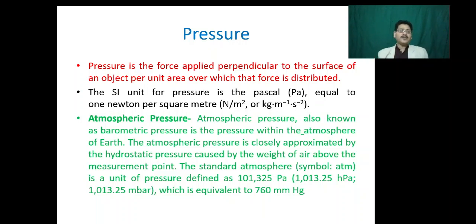So atmospheric pressure, which is also known as your barometric pressure, is the pressure within the atmosphere of Earth. Atmospheric pressure is closely approximated by the hydrostatic pressure caused by the weight of air above the measurement point. The standard atmospheric pressure is 1,01,325 Pascal or 760 millimeter of mercury. All of us know that our Earth is surrounded by a cluster of air which we call your environment. The weight of the entire air column per unit area is what we call your atmospheric pressure.